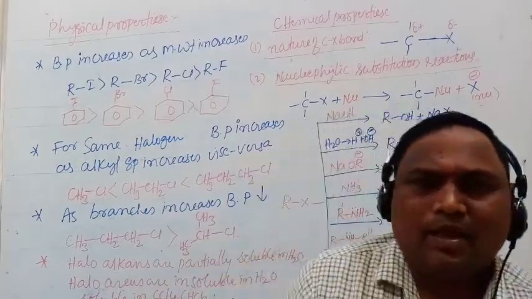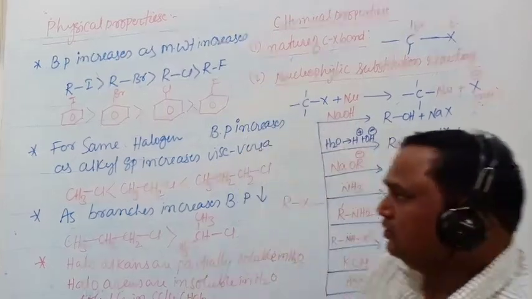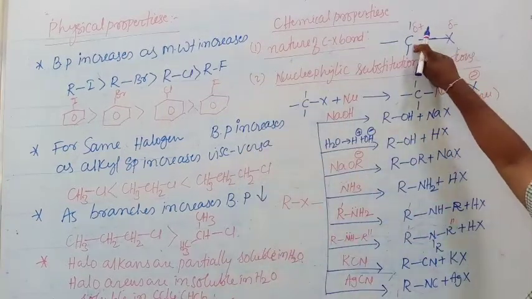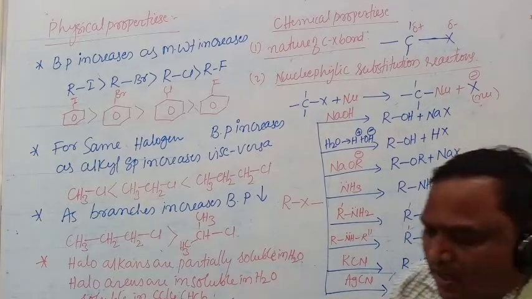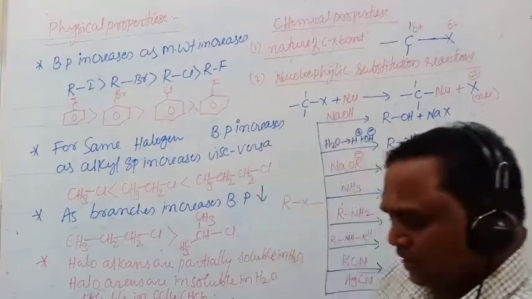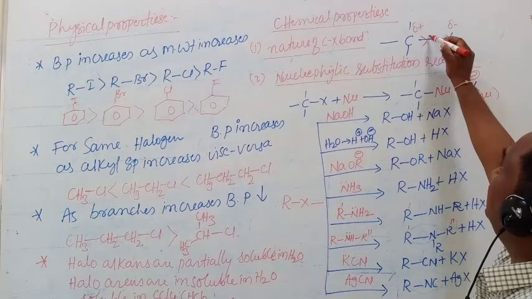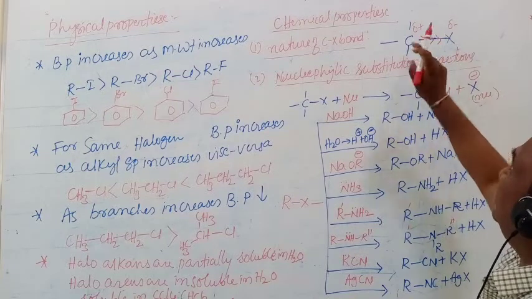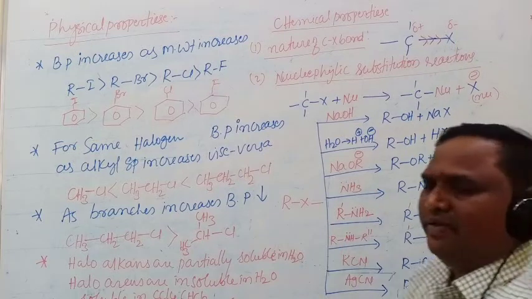Due to the more electronegative nature of the halogen atom, it pulls electrons from the carbon atom towards itself. That is called the inductive effect.